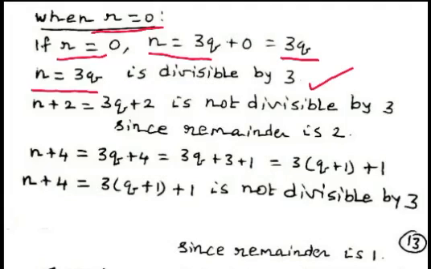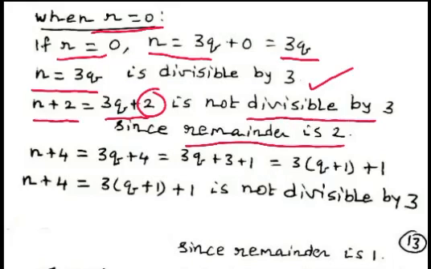Now we consider the second number n plus 2. n plus 2 means 3q plus 2. Here the remainder is 2. Since the remainder is 2, this number is not divisible by 3. n plus 2 is not divisible by 3, n is divisible by 3.